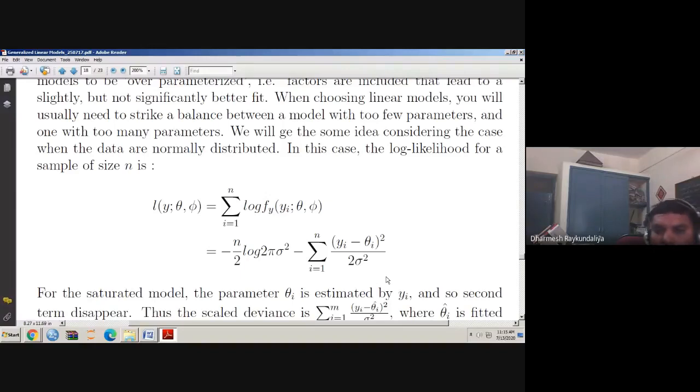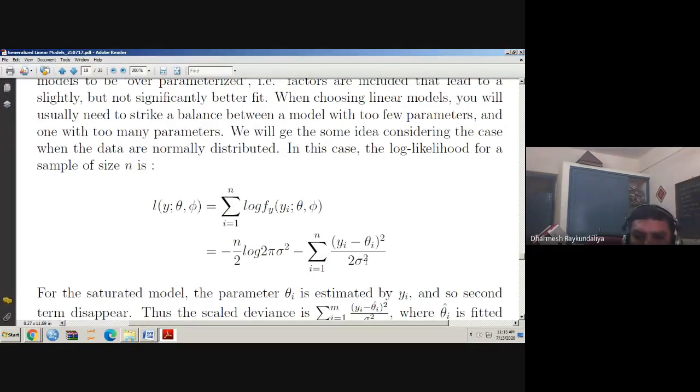For the saturated model, wherever you get the parameters, they should be replaced by the data. Here we are only interested in the natural parameters, not the scale parameters.